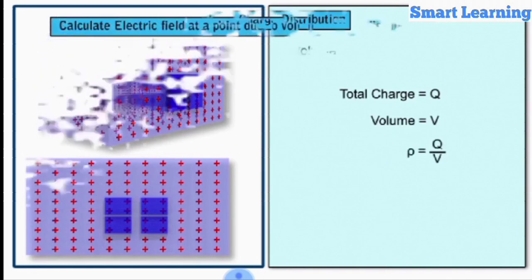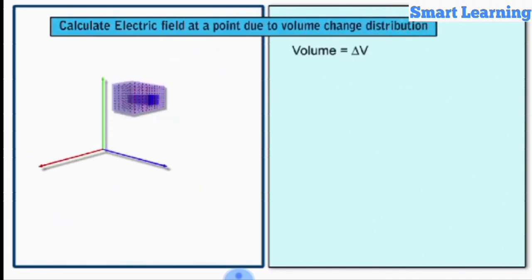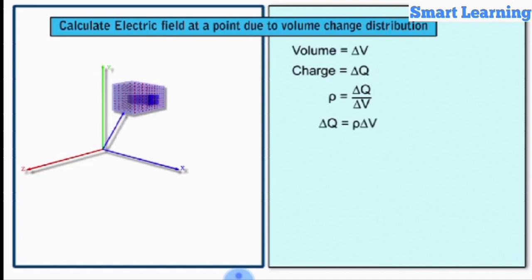Now, consider the small volume element delta V of charged distribution carrying a charge delta Q. We know that the charge density rho is equal to delta Q by delta V. Thus, the charge on the volume element is then delta Q is equal to rho delta V. The position vector of the volume element delta V with respect to the origin O is R. Consider a point T in the electric field of volume charge distribution, which is at a distance of R dash from the volume element delta V.